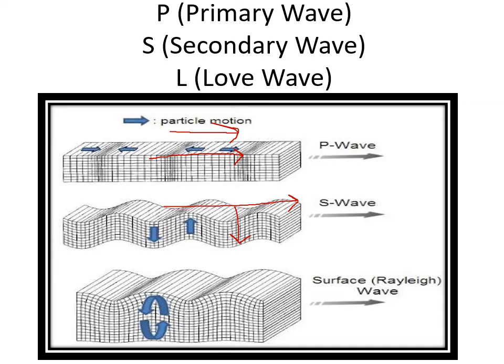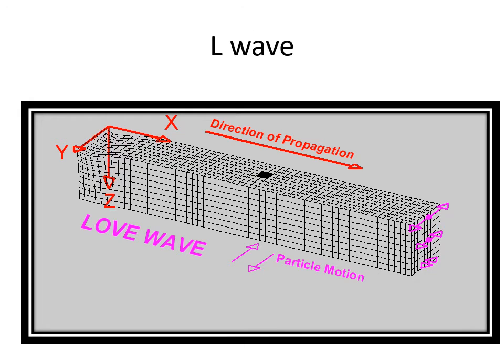Surface wave only occurs along the boundary of two different substances, like the earth surface and atmosphere. We are very familiar with the surface wave. Earthquake waves are normally known as surface waves. Surface waves are of two types: the first one is the Love wave and the next one is the Rayleigh wave. Both are types of surface wave. Surface wave is basically related to the earthquake. P wave and S wave help to give an idea about the interior of the earth. Let's have a look at the Love wave.